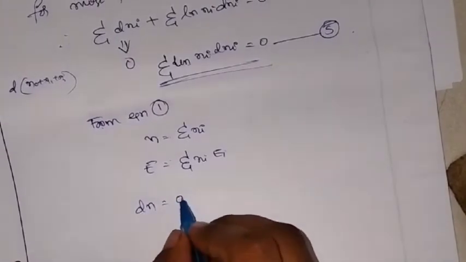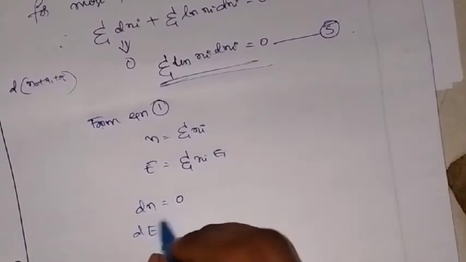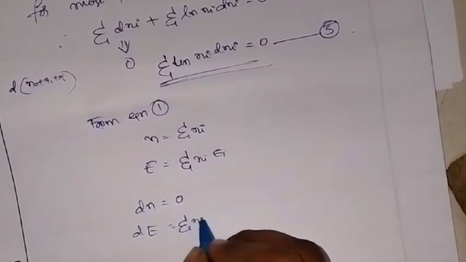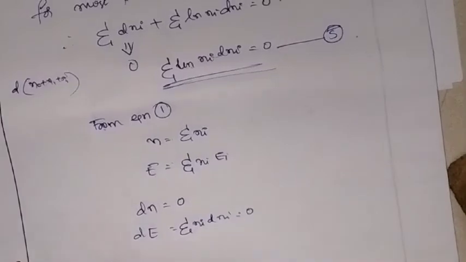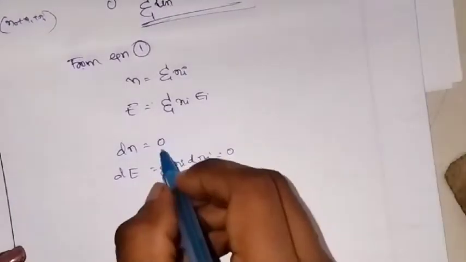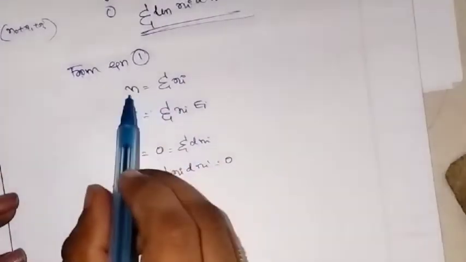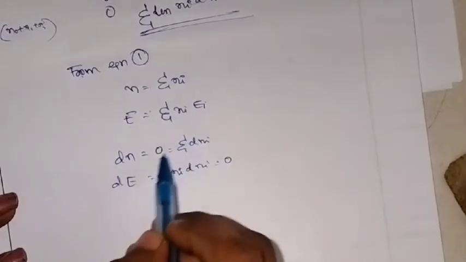dn is equal to 0. Similarly, the differentiation of E is also 0. That is summation ni dni is equal to 0. So they are equal to 0. Here also you can write summation dni. I didn't write it earlier. So dn, or summation dni, is equal to 0.